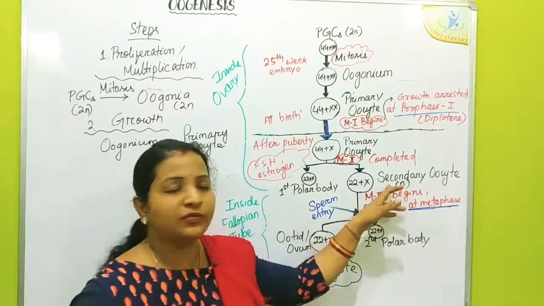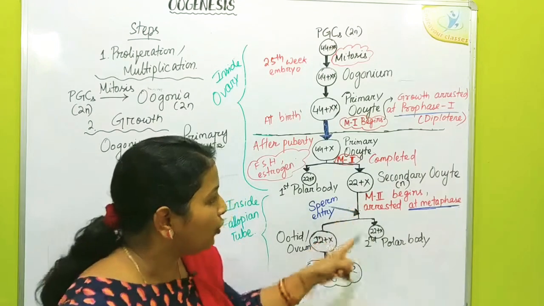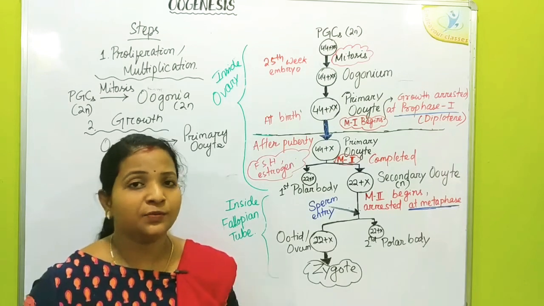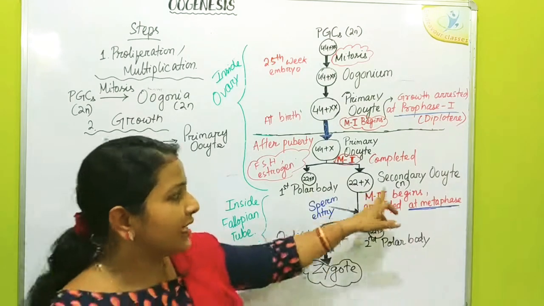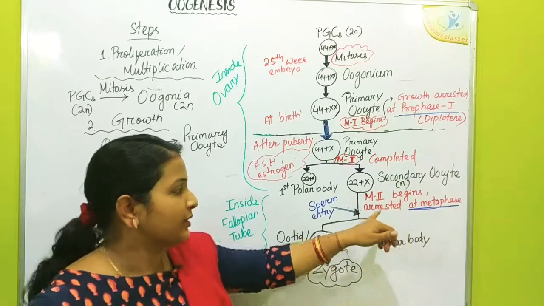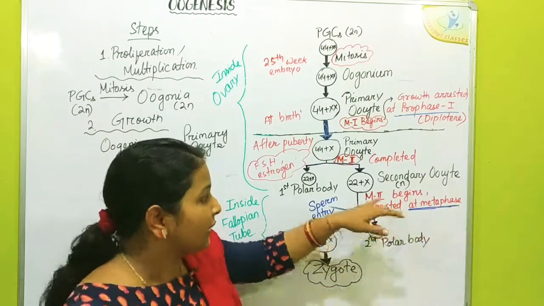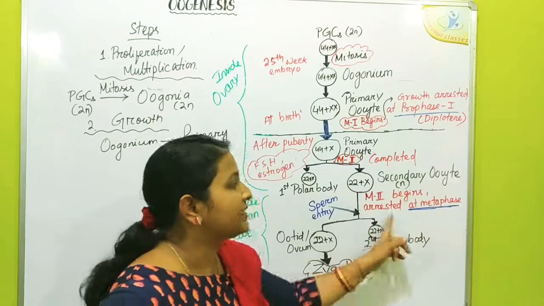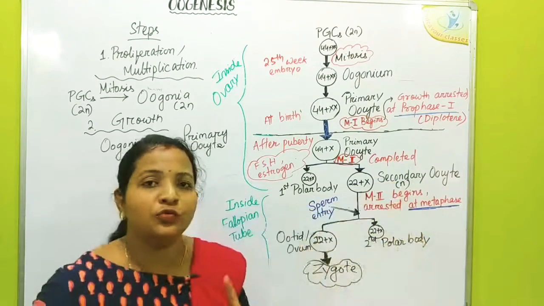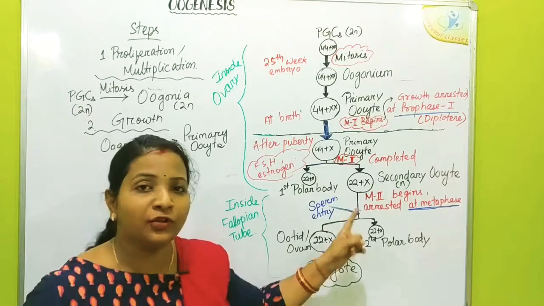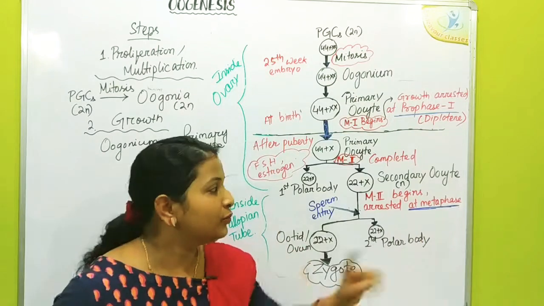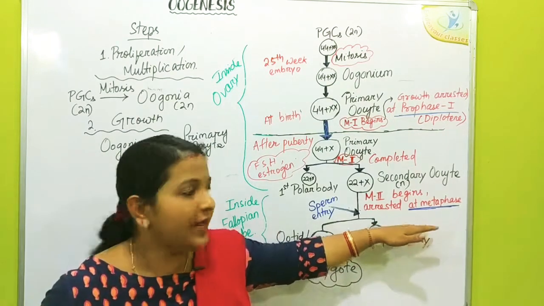The secondary oocyte which is formed in the tertiary follicle, the early tertiary follicle formed inside the ovaries, undergoes meiosis 2 while it is still inside the ovary. Meiosis 2 begins when the secondary oocyte is inside the mature follicle, but it is arrested at metaphase due to the presence of metaphase promoting factors, MPFs.